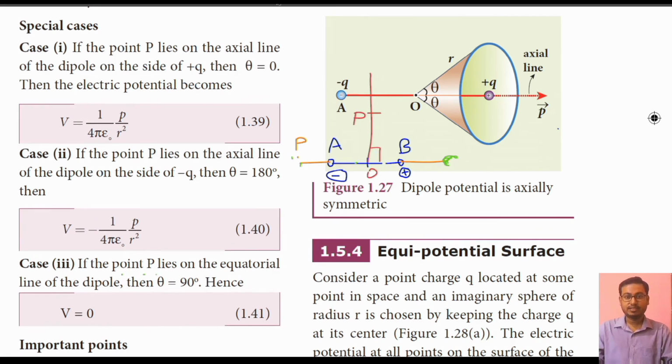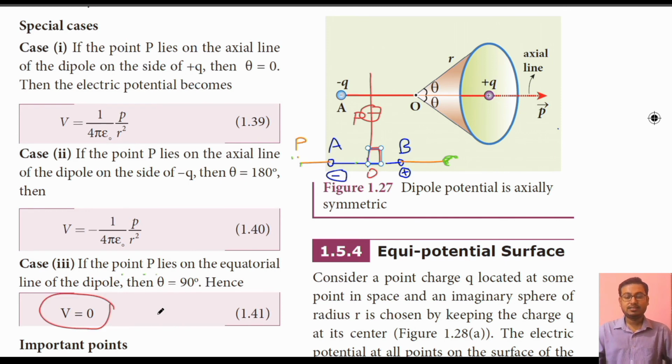So this is the situation where P is the point lying in such a way that angle POA or POB is equal to 90 degrees. That means the point P lies on the equatorial line. The equatorial line is that line which is perpendicular to the center of the dipole. In that situation theta is equal to 90 degrees, and cos 90 is equal to 0. So total dipole V will be equal to 0.